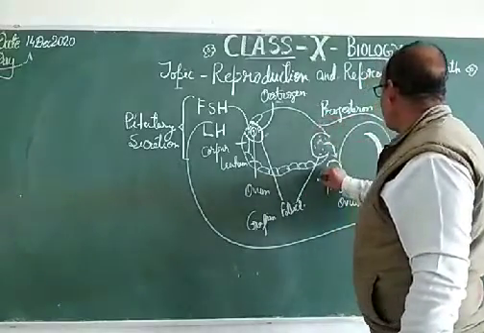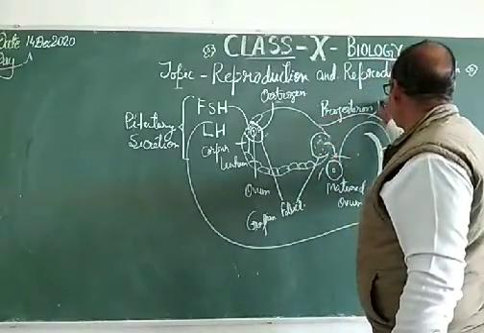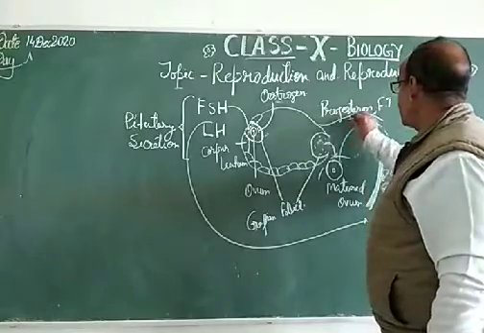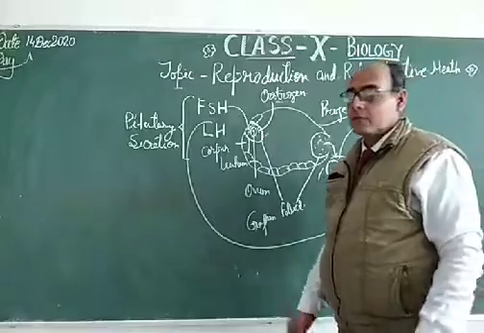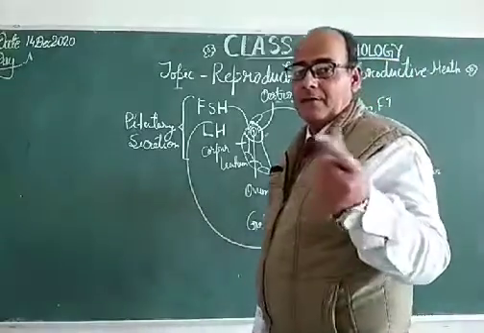Suppose this is the fallopian tube, and this progesterone takes care of the fertilized zygote till the formation of the placenta.